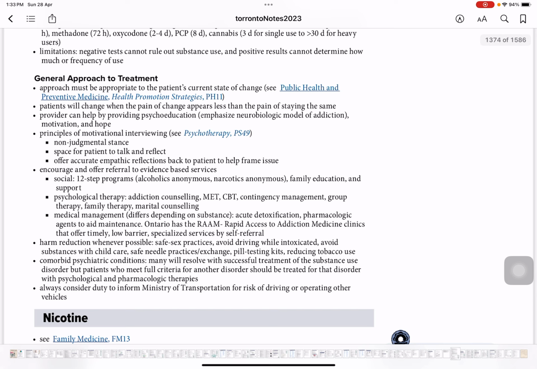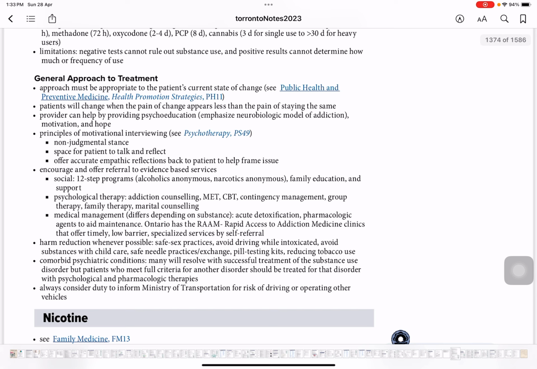So how do I do it? I know, I understand that this must be really frustrating. I understand this must be really difficult, but this is doable. And let them know that the situation they're going through is very common. That's how you do it, right? And encourage and offer referral to evidence-based services.